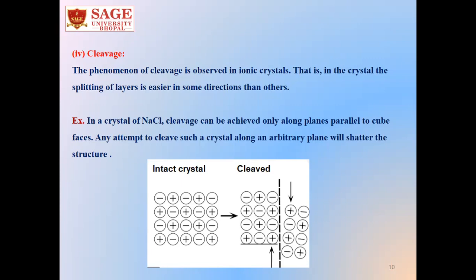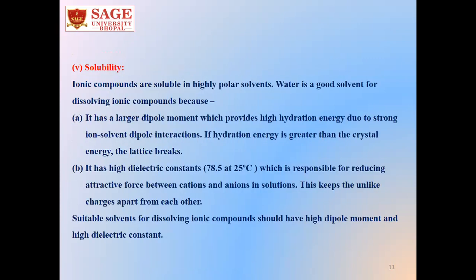But if we apply the force along the planes parallel to the cube face of that crystal lattice, the cleavage can be achieved. So cleavage is another property of ionic compounds.